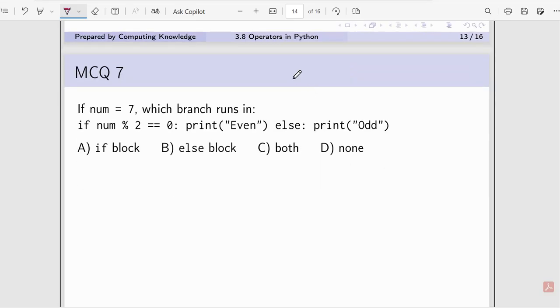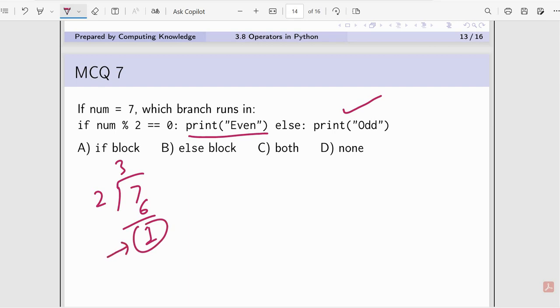Multiple choice question number 7. If num equal to 7, which branch runs? If num percentage 2 equal to 0, this will not run; else it will print odd. Because 7 divided by 2 is 3, 6, remainder is 1, but it checks equal to 0. So it will print odd. If block, else block, both, it will run the else block.